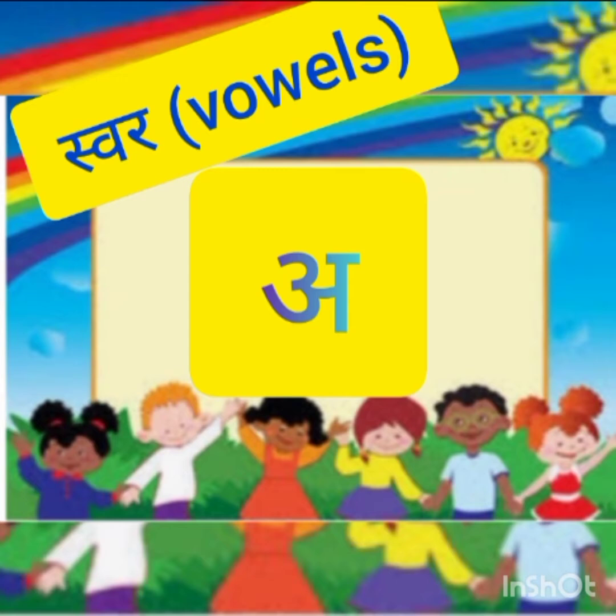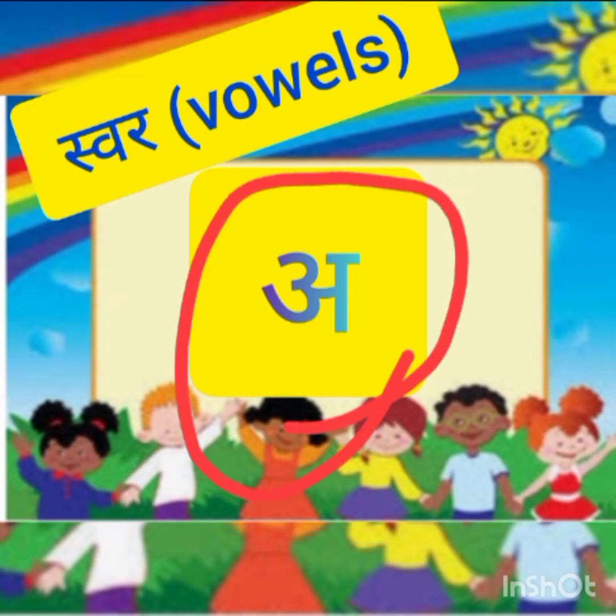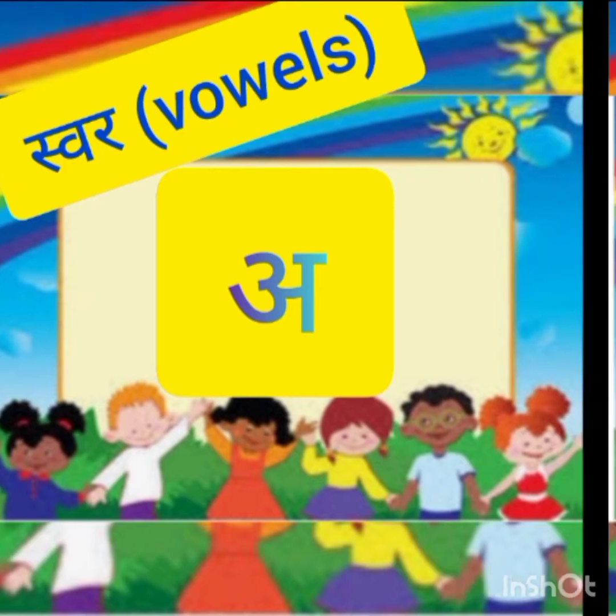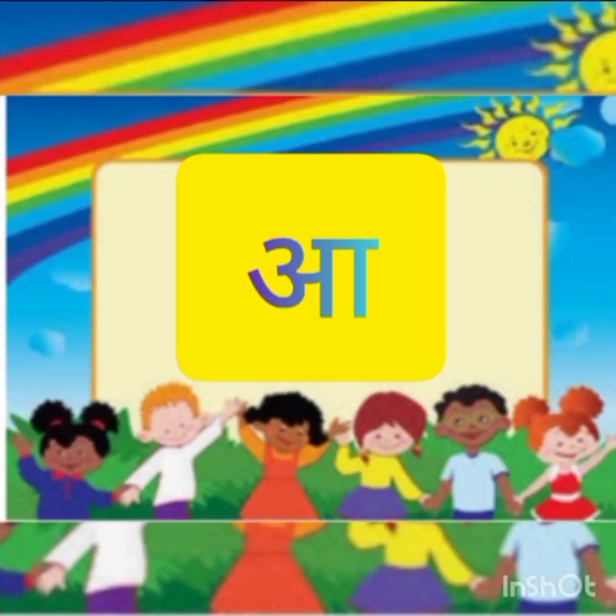What is the first letter of the vowels? See this one. What is this? Say with me, my dear kids. Short a. Okay. Say with me. Then, what is this?